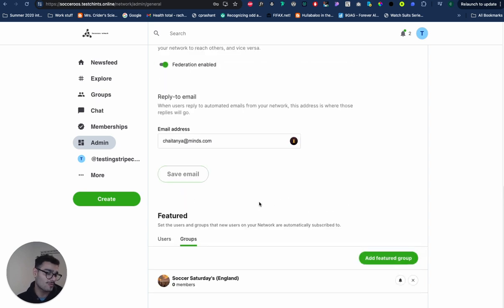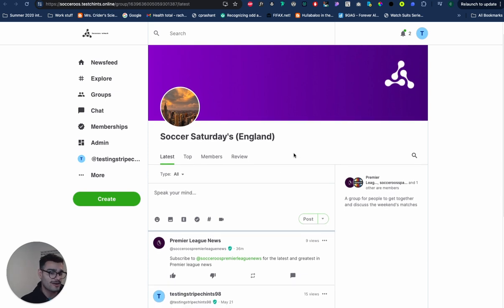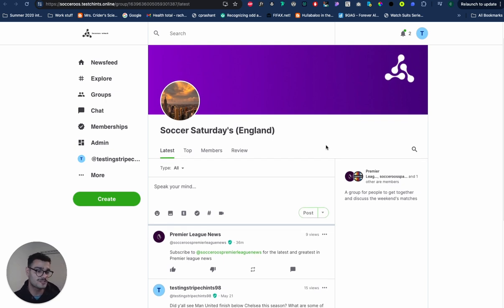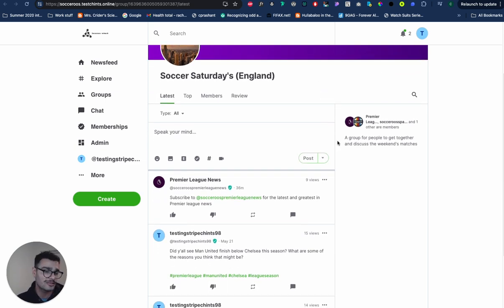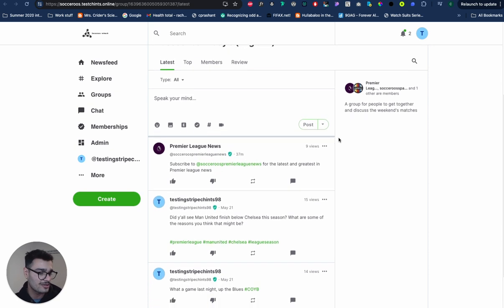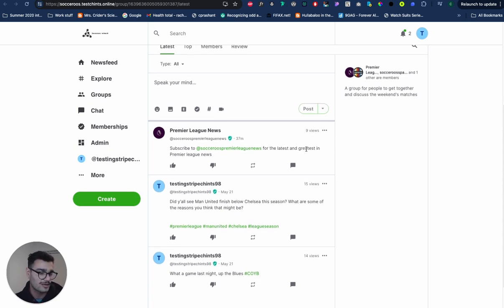And I also want people in my network to join this new group that I've got going called Soccer Saturdays. Even though this is England specific, folks can create more groups within the network and seed them with content. So for example, in this group, Soccer Saturdays for England, because it's specific to the English Premier League, we have content here that's relevant to that.